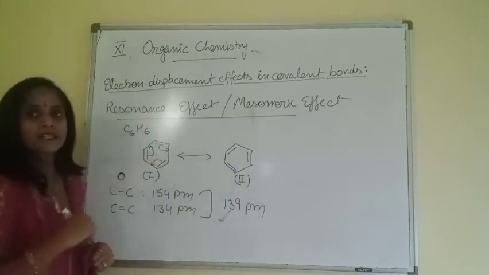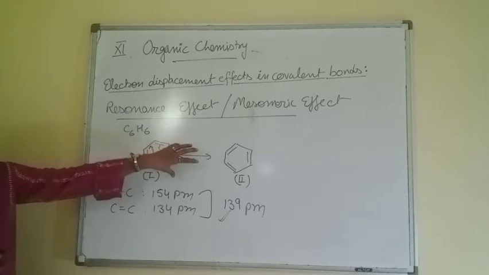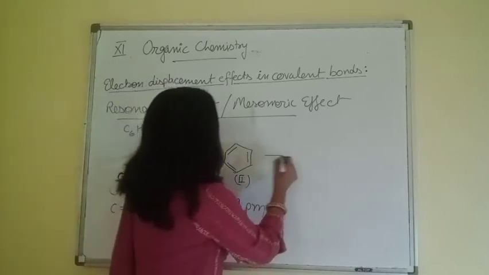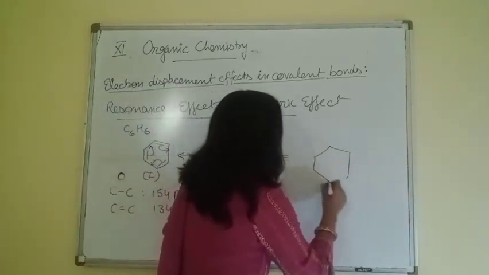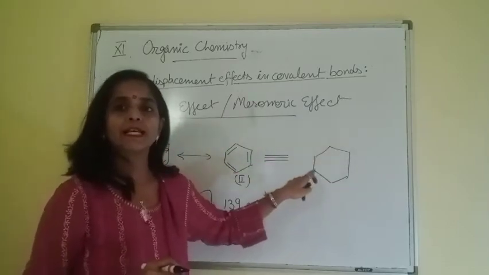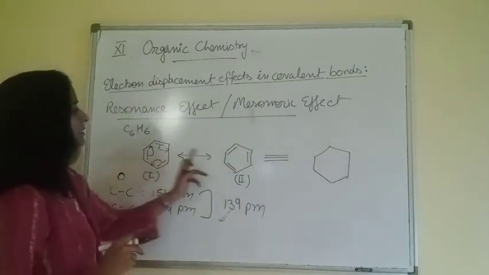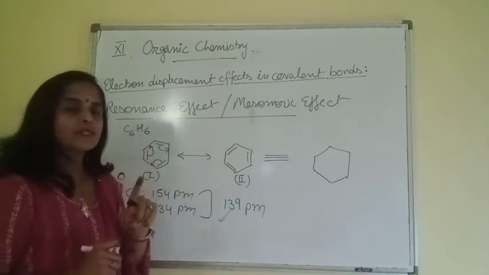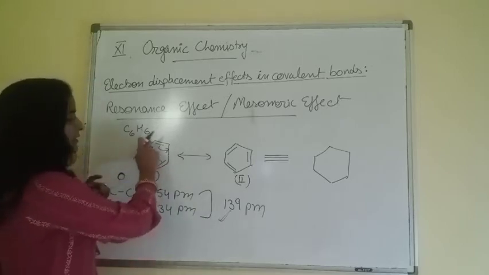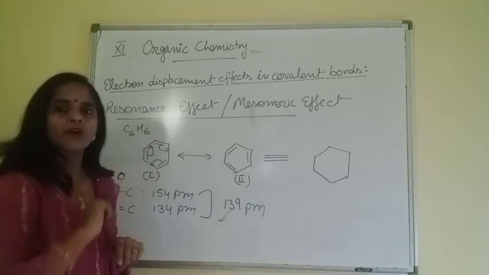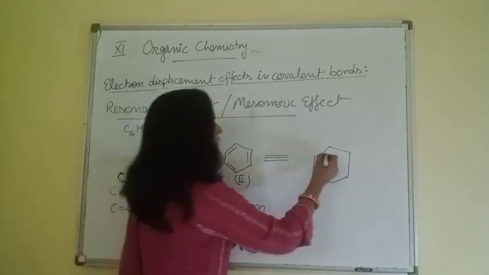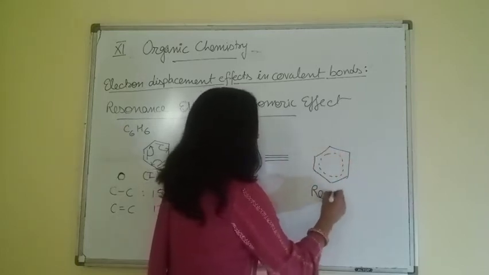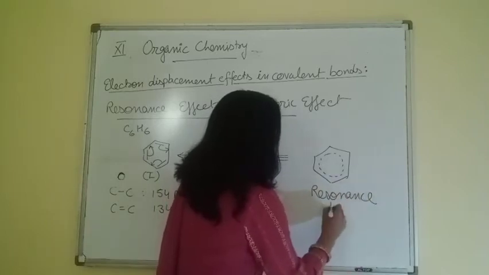Then we draw the hybrid structure. Hybrid means combined form of all resonating structures, 2, 3, 4, whatever is the number of structures. So now we draw the hybrid structure. No change in position of atoms as well as sigma bond. Only we are shifting pi electrons. If we compare these two structures, beta, it shows pi electrons are present at every possible site. Means they are equally distributed all around the benzene ring. So we show this equal distribution of pi electron. This is resonance hybrid.